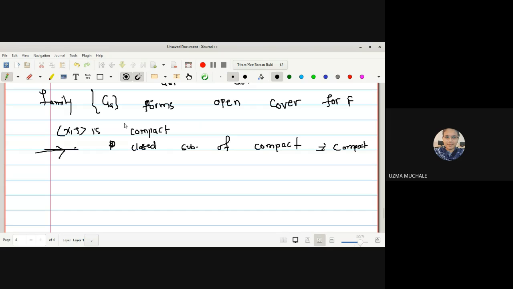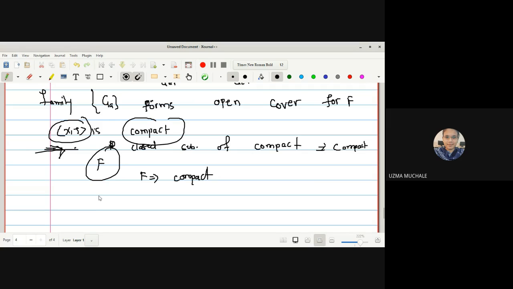Those who don't remember, go back to the last lecture. Otherwise, have faith in me that a closed subset of a compact space is compact. This we have proved. F is closed, X2 is compact, so we can say F is compact. Yes, so F is compact.